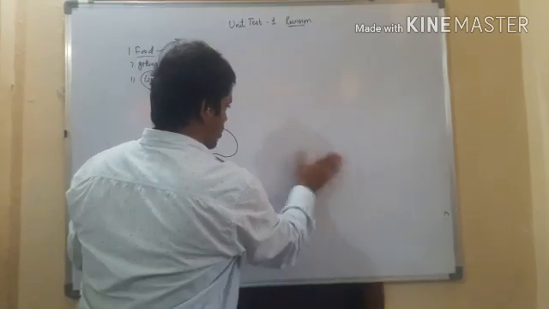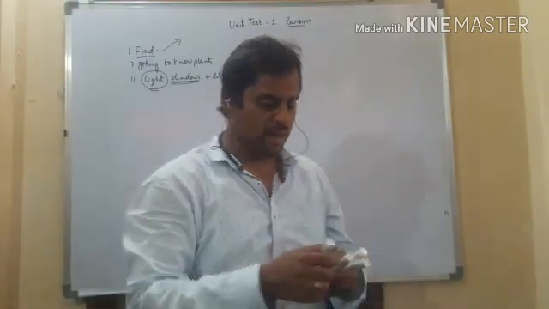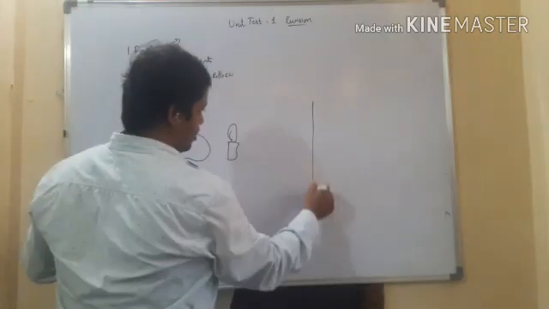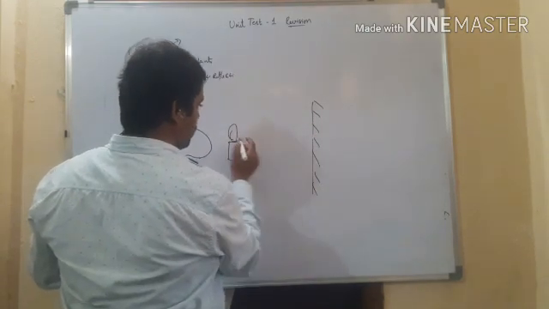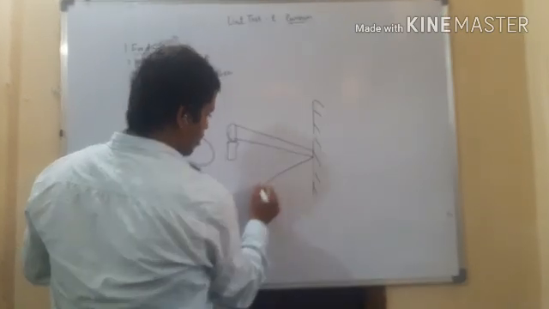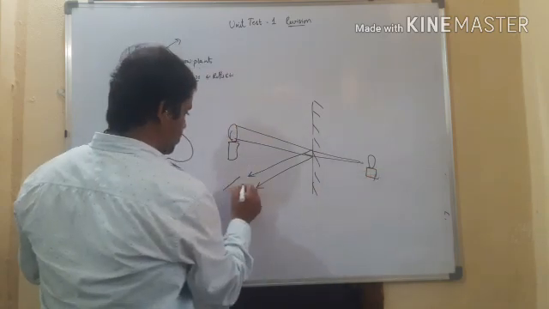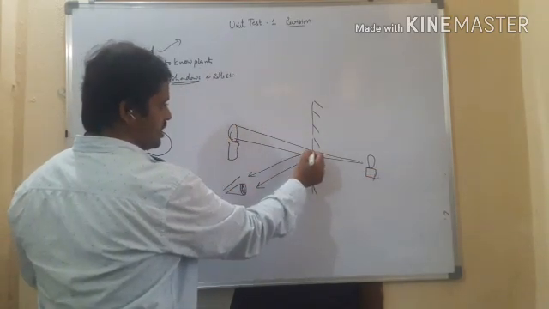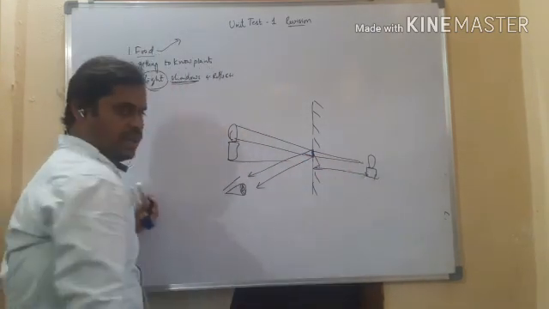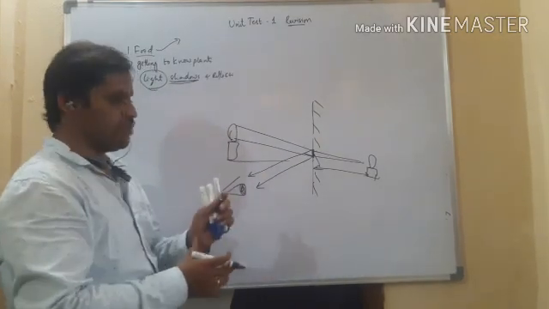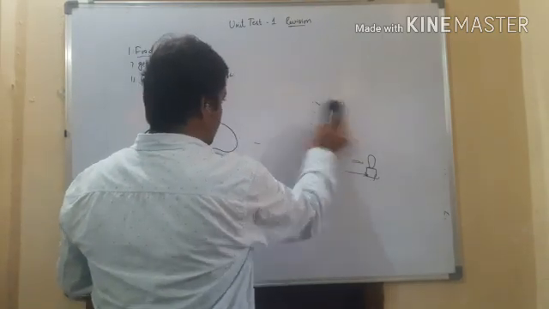Here the image size depends upon the distance between the mirror and the object. For example, if you want to look at this, the image will fall in the mirror. Here it falls, the image, and here are your eyes. If you want to look at this, the reflected rays come from the surface, but whatever the distance between the object and the mirror is, at the same distance the image will appear inside, right? So this is about image formation in the plane mirror. So this is about light, shadow and reflection.